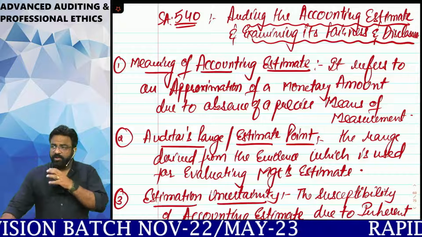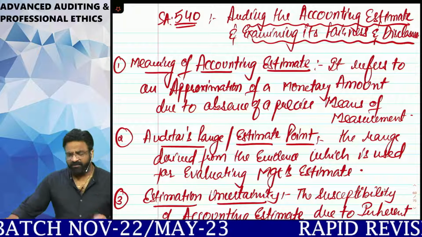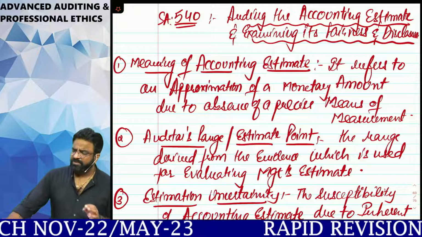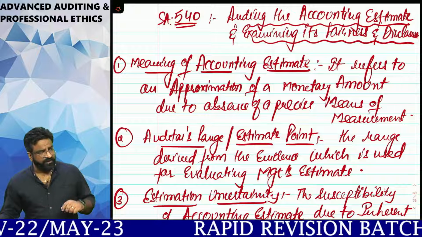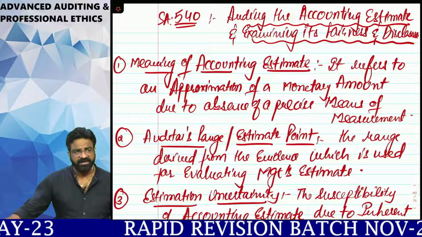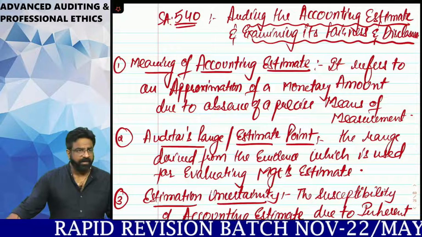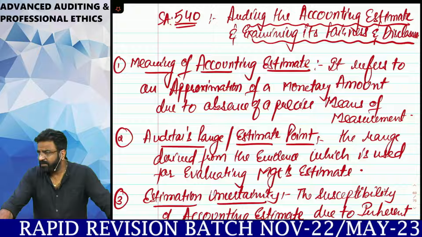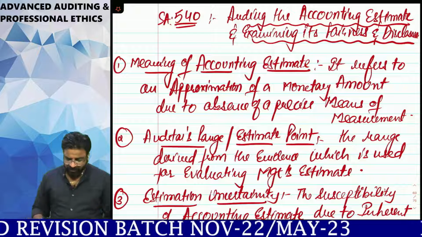Now, what we are going to understand in this session, I'll make you understand the three very important standards. One is called 540, which is known as accounting estimates. One is known as 570, which is going concern, and one is 560. Anyways, I'm going to cover all the standards, but in this particular session, we are going to cover the three standards, right? So let us first start with 540, everyone.